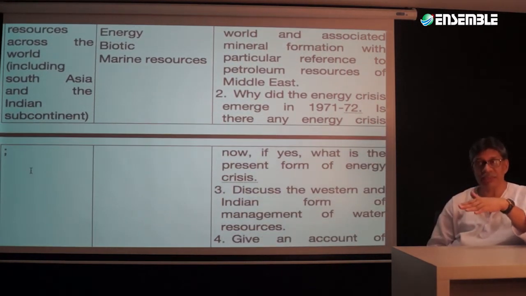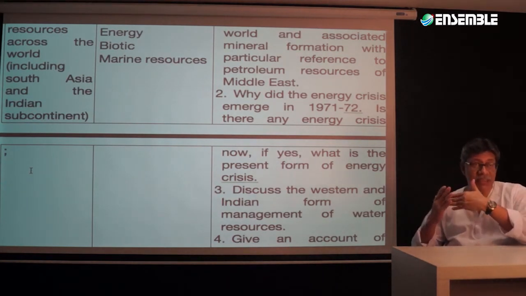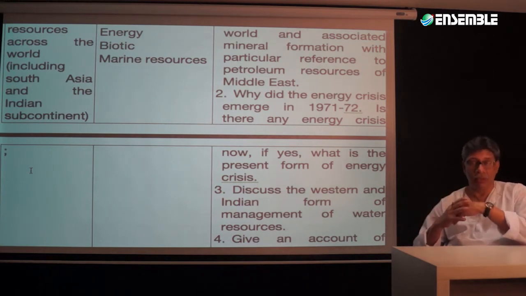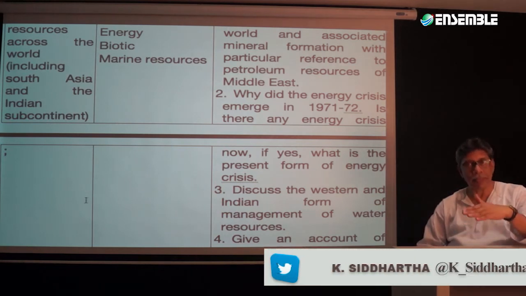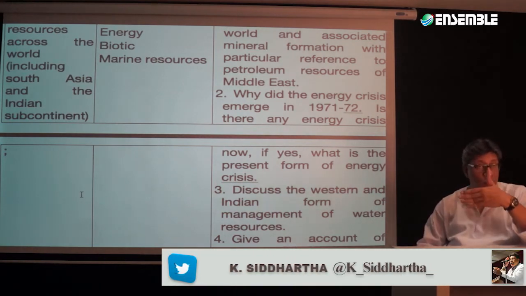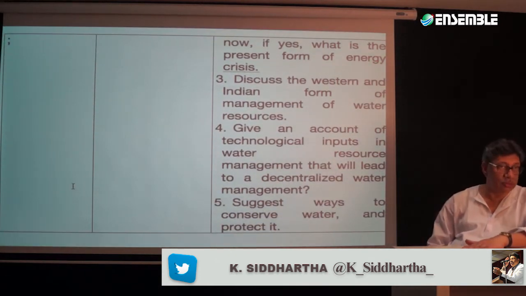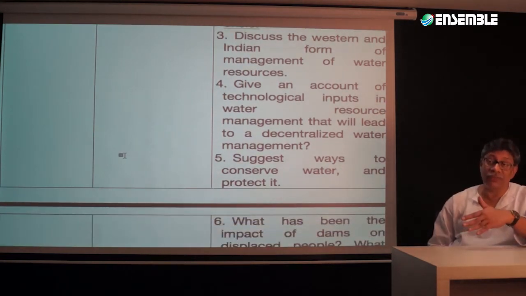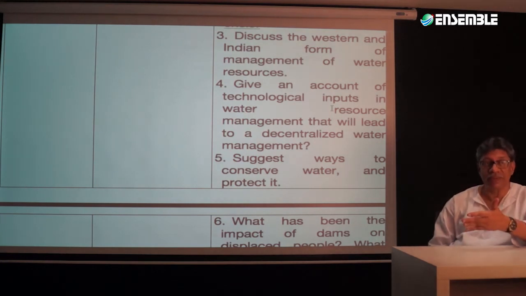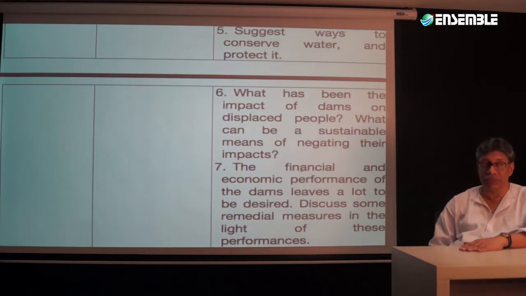Why did the energy crisis take place in 71 to 72, and is there any crisis right now, and if yes, what can be the present solutions and what can be the possible solutions? If you extend this topic that way, you can find that the third question is going to be on the Indian form of management of water resources. Fourth is going to be on what are the different types of water management, that is the inputs of it. Fifth is how exactly water can be conserved.